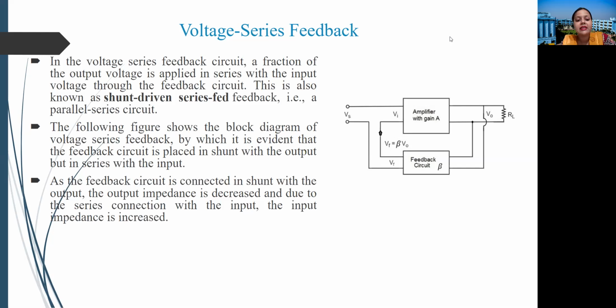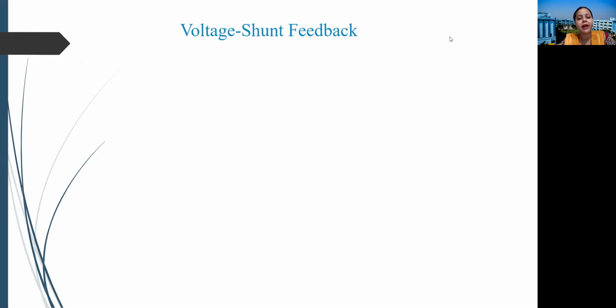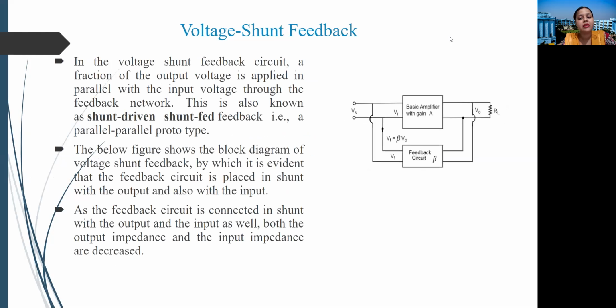As the feedback circuit is connected in shunt with the output, the output impedance is decreased, and due to the series connection with the input, the input impedance is increased. So this is all about voltage series feedback. Next is voltage shunt feedback.